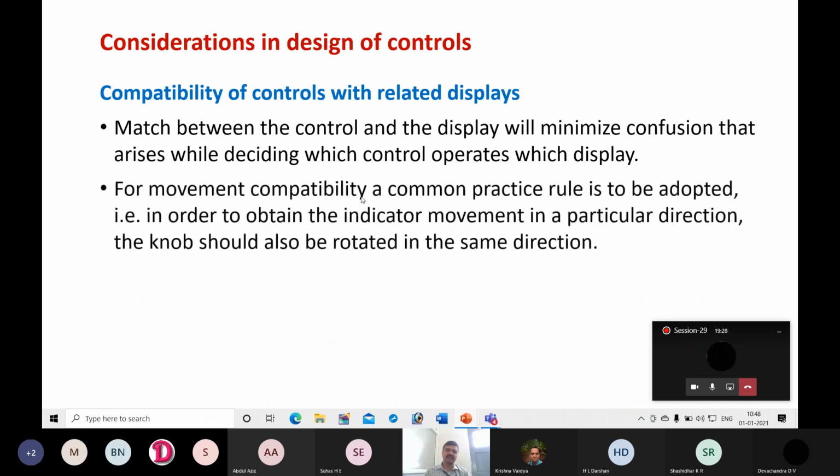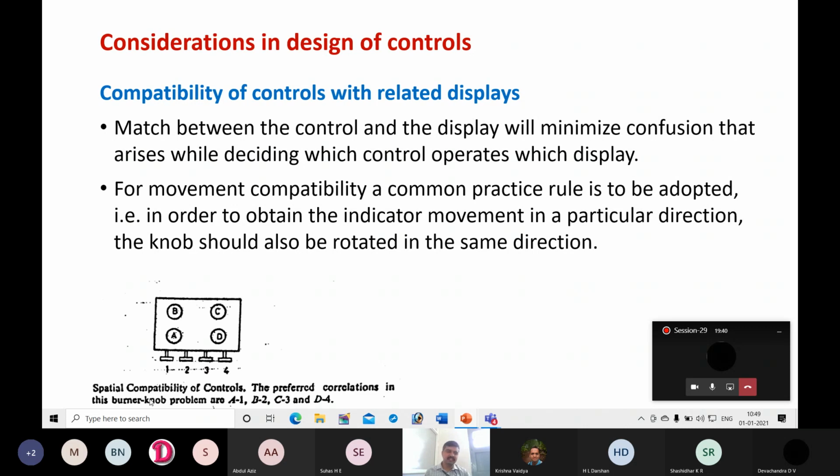For movement compatibility, a common practice rule is to be adopted: in order to obtain the indicator movement in a particular direction, the knob should also be rotated in the same direction. This is an example of a gas stove. Consider a gas stove consisting of 4 burners A, B, C, D. There are 4 knobs to regulate the flame.